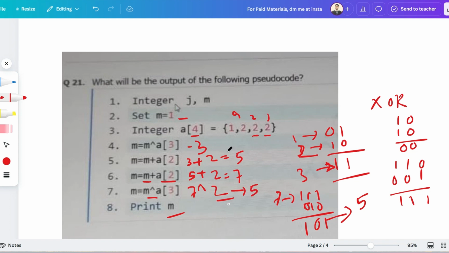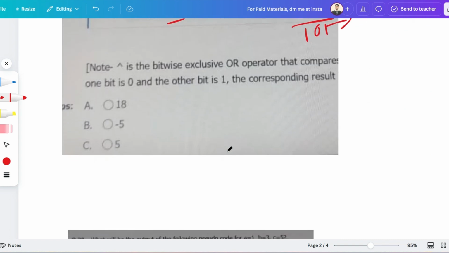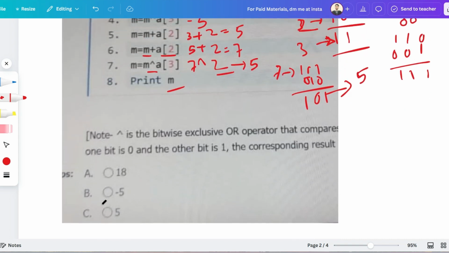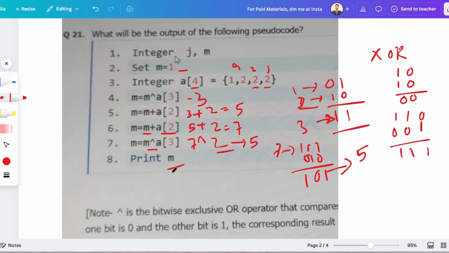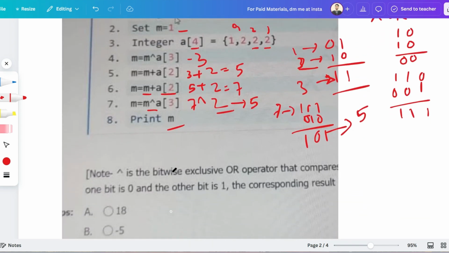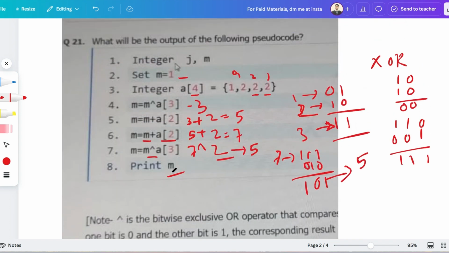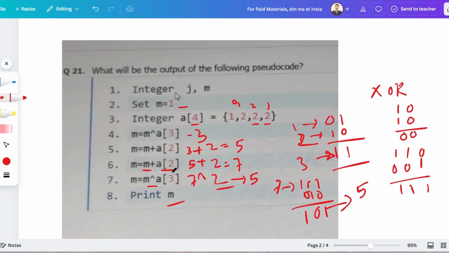Then they have told you to print the value of m. So what will be the value of m? That is 5. Is this in the options? Yes. So the correct answer will be option 5. I hope your answer is also the same. If your answer is different, you can challenge my answer. So just comment wisely. I'll try to make a change in this.